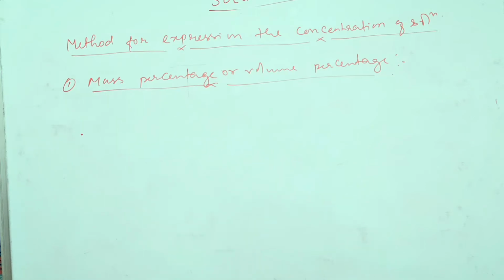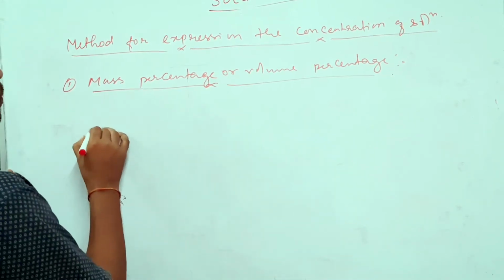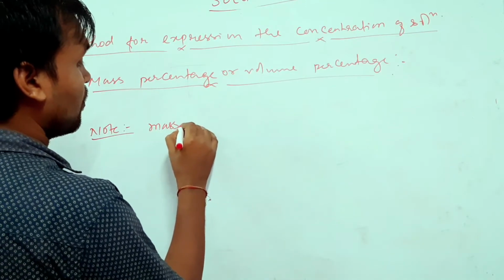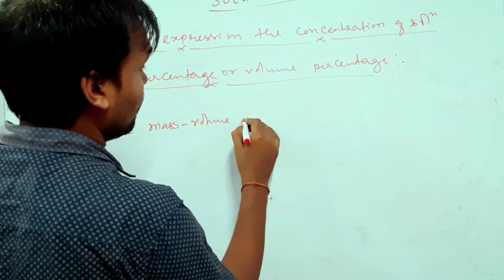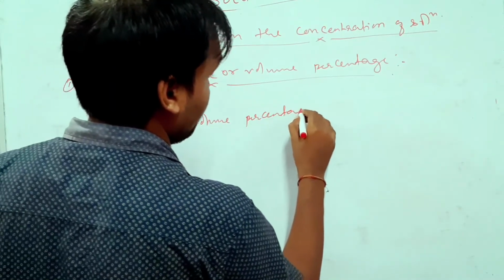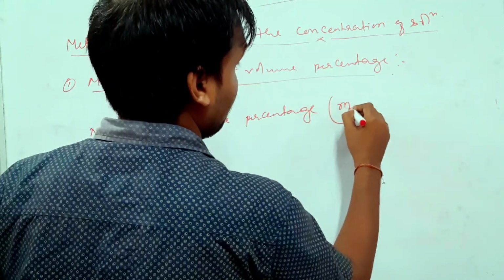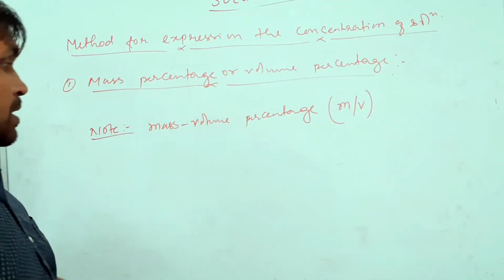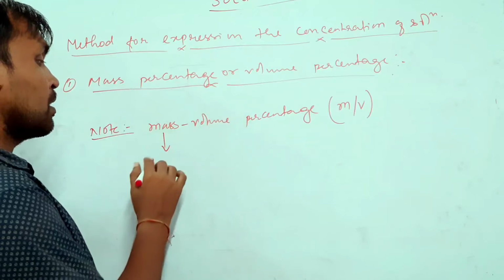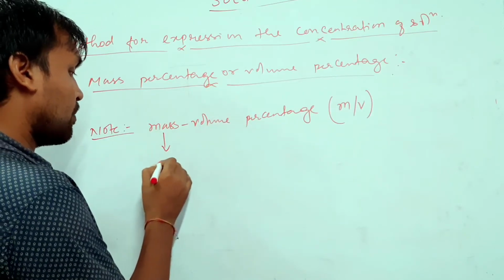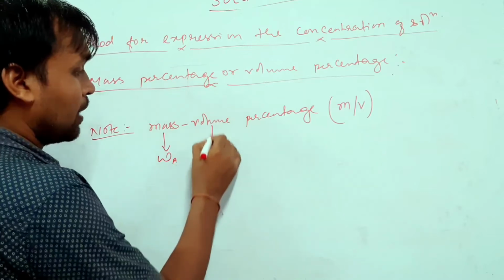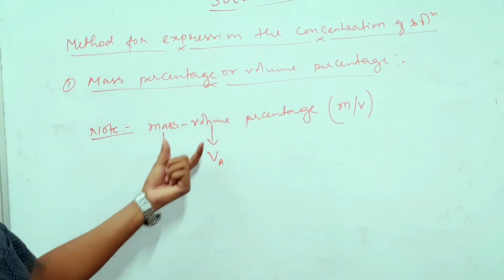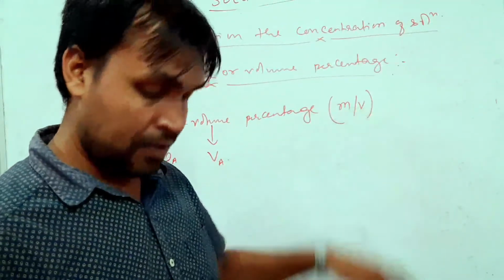Sometimes we express mass-volume percentage, and we represent it as M by V. That means mass volume percentage. What does it mean? It means that in this case, the mass of solute will be given as WA and the volume of solution will be given as VA. Got it or not? So this is called mass volume percentage, and it is represented as M by V.